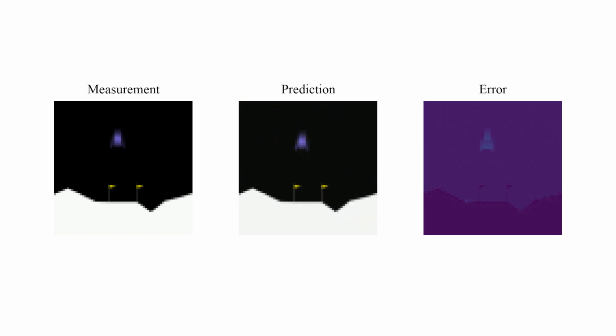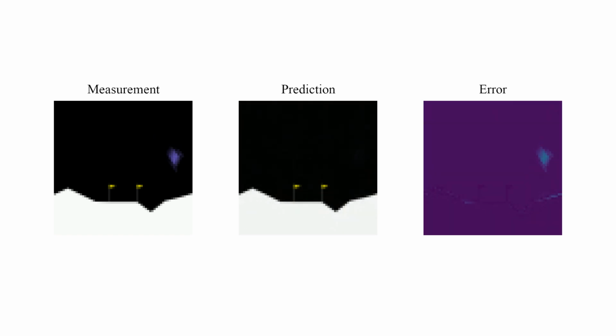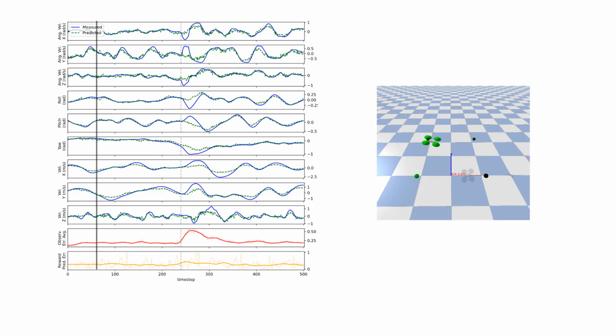Here, a sudden force to the right is applied to the spacecraft in the lunar lander simulation. Measurement and prediction diverge as a result. To validate these results, we similarly apply an abrupt force to a simulated quadcopter navigating the corners of a square. Again, this produces a clearly identifiable prediction error increase for most state variables. After the force subsides, error levels return to normal and the drone continues on its course.